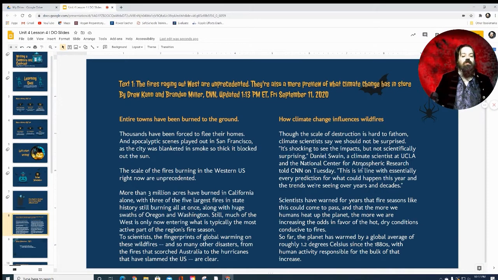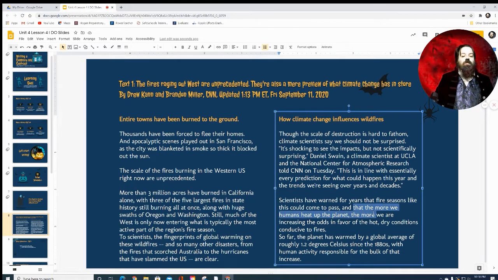This is aligned with essentially every prediction for what could happen this year and the trends we're seeing over years and decades. Scientists have warned for years that fire seasons like this could come to pass, and that the more humans, I think this is going to be sort of important, that the more we humans heat up the planet, the more we are increasing the odds in favor of the hot, dry conditions conducive to fires.